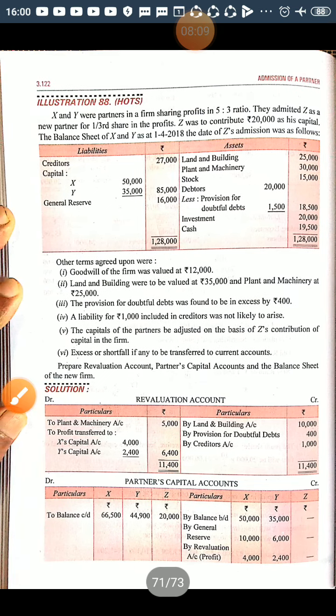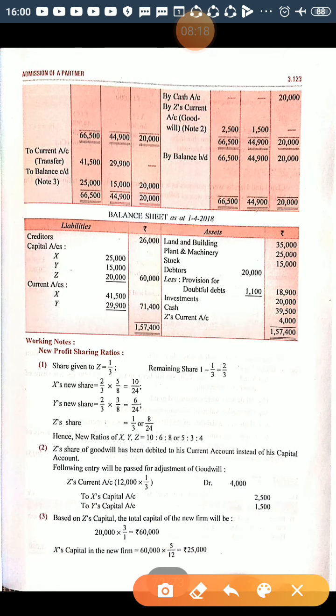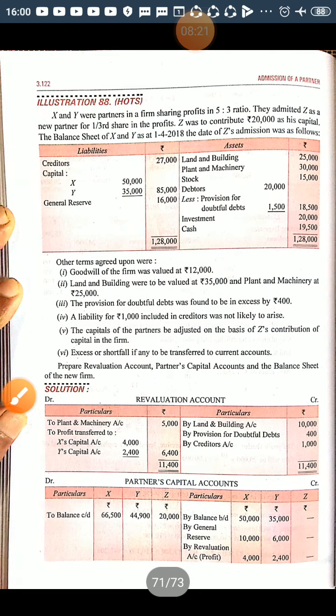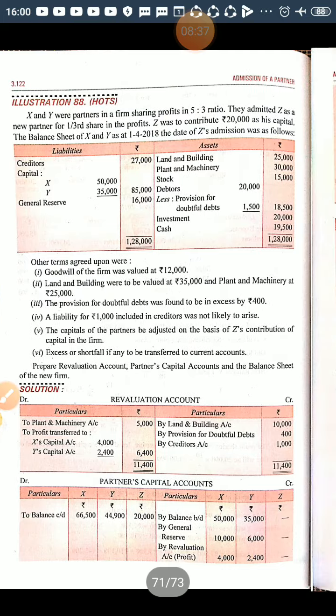Now investment is as it is, no change, there is no adjustment with the investment, so it will be shown here as it is. Now cash is 19,500, and Z is bringing 20,000 for capital, so that will be added.